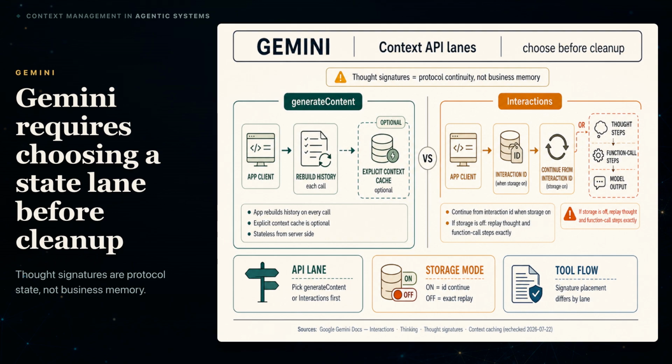Gemini calls these encrypted markers thought signatures. They are protocol state, not readable business memory. Signature placement and caching differ between the paths. Choose the API, model, storage mode, and tool flow before you write cleanup logic. OpenAI and Gemini reveal the first design rule. Business state and protocol state need separate stores.